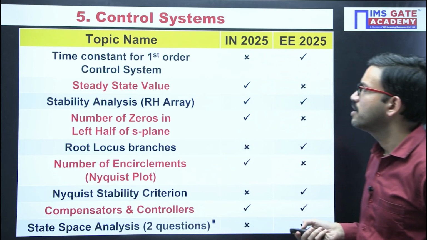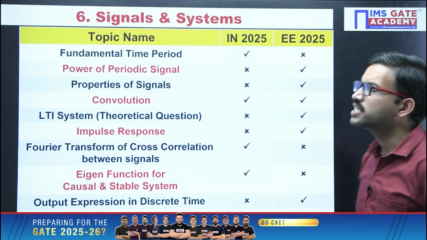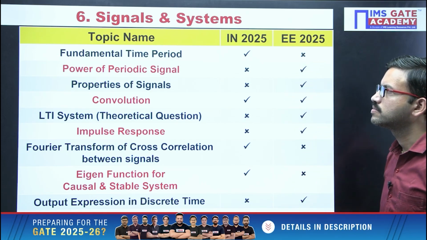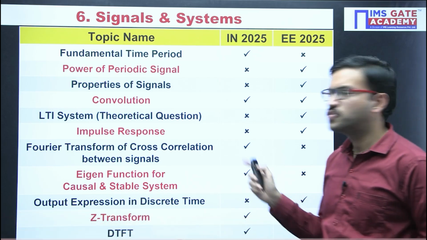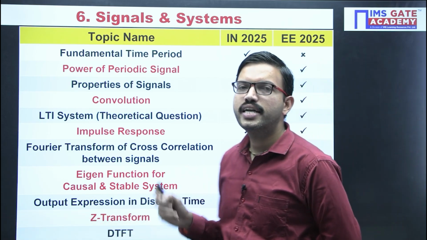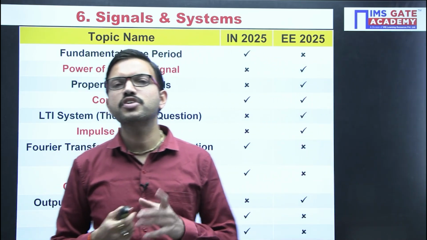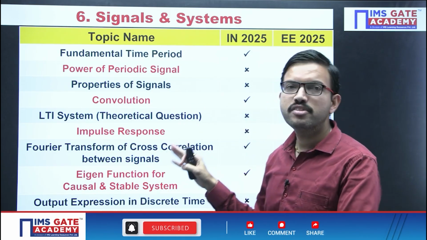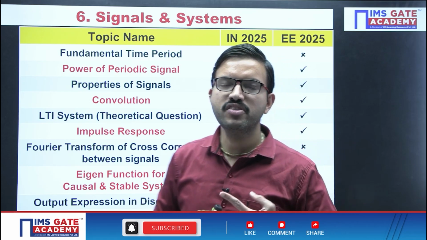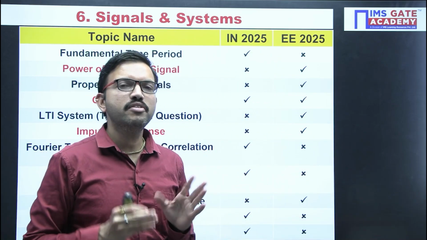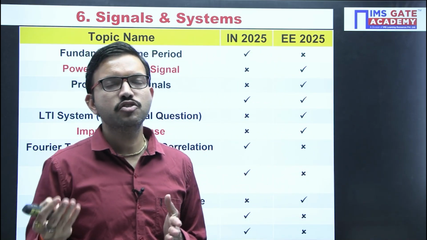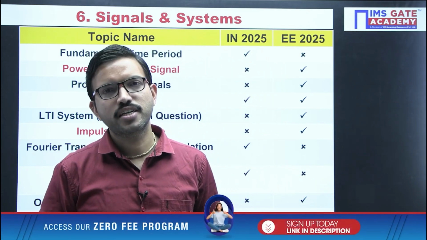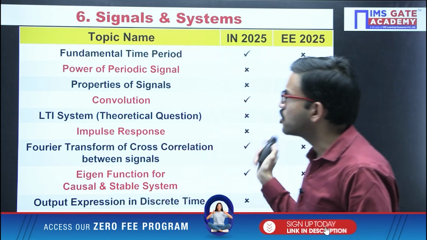Okay. Next, these are the topics related to signals and systems. I hope all of you will go through these topics and do self-evaluation before going for the GATE 25 EC exam. So these are the 6 subjects which are common for EC, electrical and instrumentation. Of course, EMFT is common, but the kind of questions asked in electrical and instrumentation is quite different from the EC branch because the syllabus varies. It is not the same. That is the reason I did not keep EMFT.